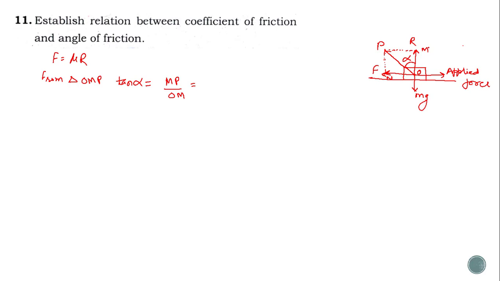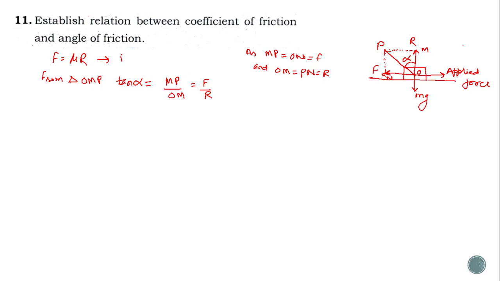If we look here, MP is equal to ON, which is equal to F, and OM is equal to PN, which is equal to R. So we can use the values of F and R here.